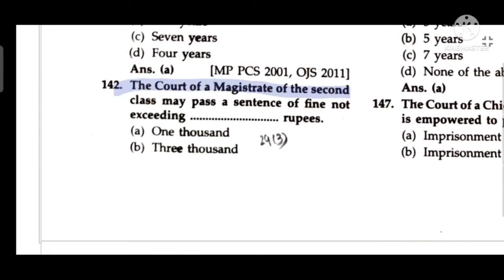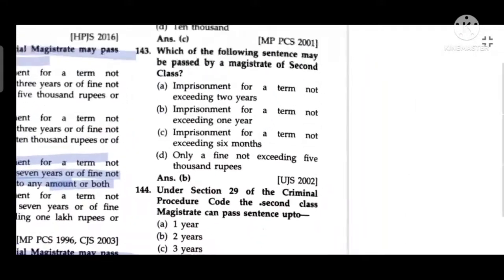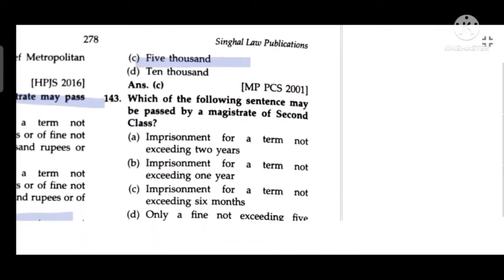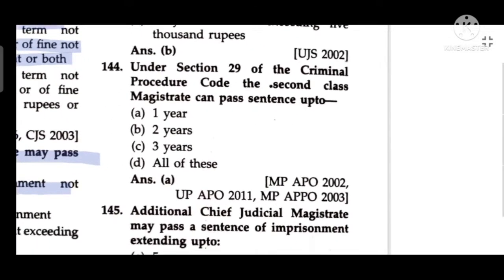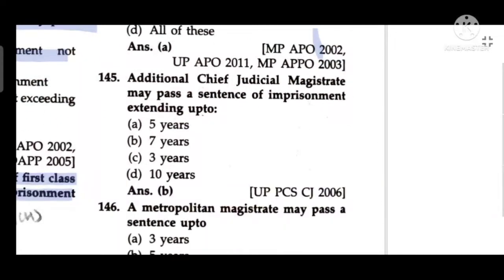The court of Magistrate of the second class may pass a sentence of fine not exceeding 5,000 rupees. Which one of the following sentences may be passed by a Magistrate of the second class? Imprisonment for a term exceeding 1 year. Under Section 29 of CrPC, the second class Magistrate can pass a sentence up to 1 year. Additional Chief Judicial Magistrate may pass a sentence of imprisonment up to 7 years.